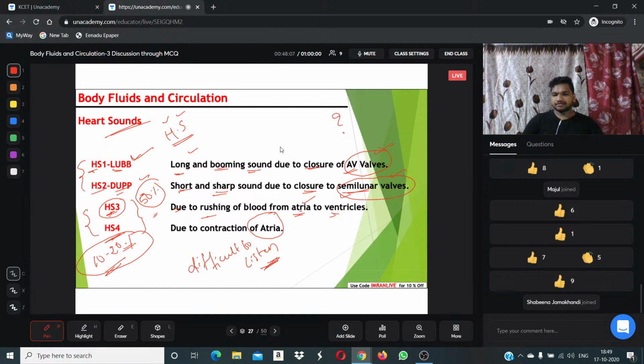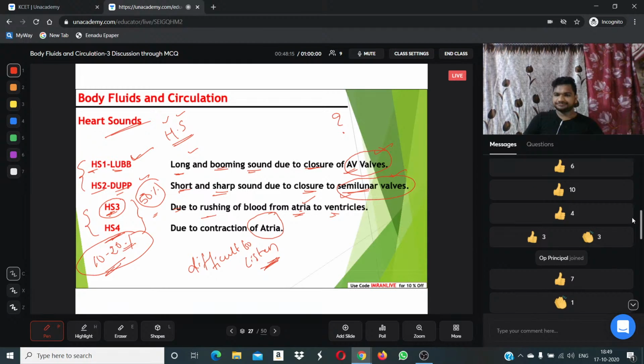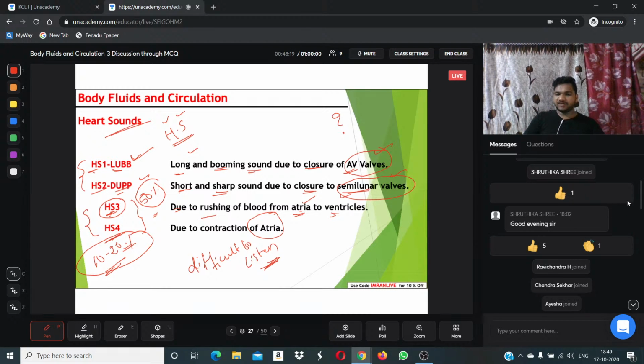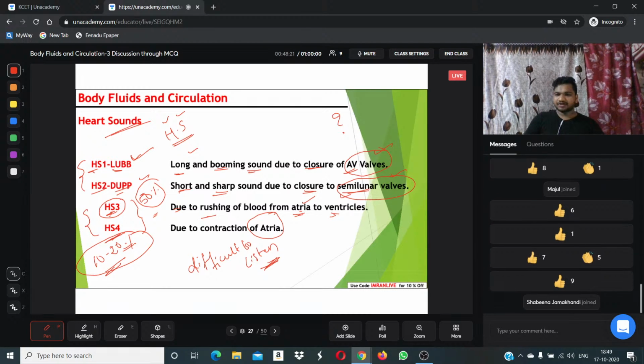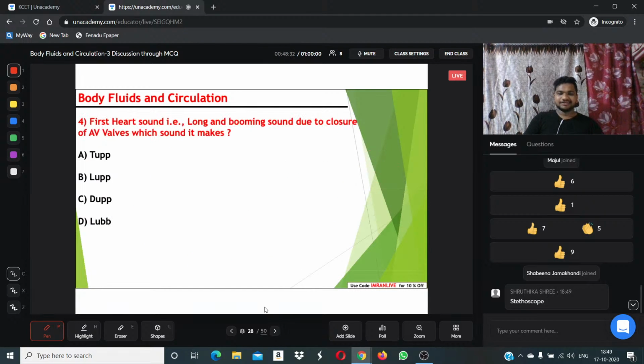Chandrasekhar, Inder, Messi, Shrutika, Nitish, Suresh, Mohammed. Yes, I'm waiting for your answer. Let's see who will give first. Yes, fine. In the upcoming slide, I'm going to show you that it is the stethoscope. Wonderful, Shrutika. Nice, great answer.